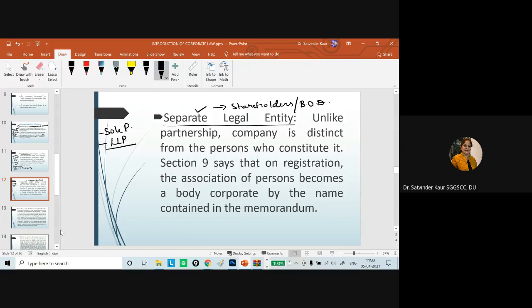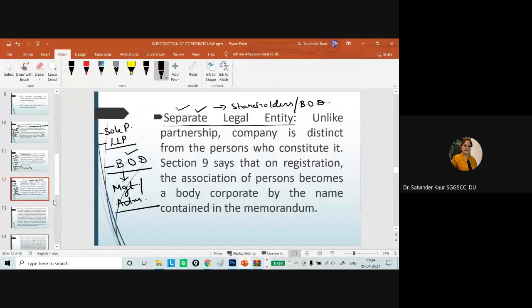Now, the board of directors are just here to manage: day-to-day operation management, administration, that job responsibility. But if there is any loss towards third parties, they cannot hold the board of directors liable. It will be the company which will be liable for the same.